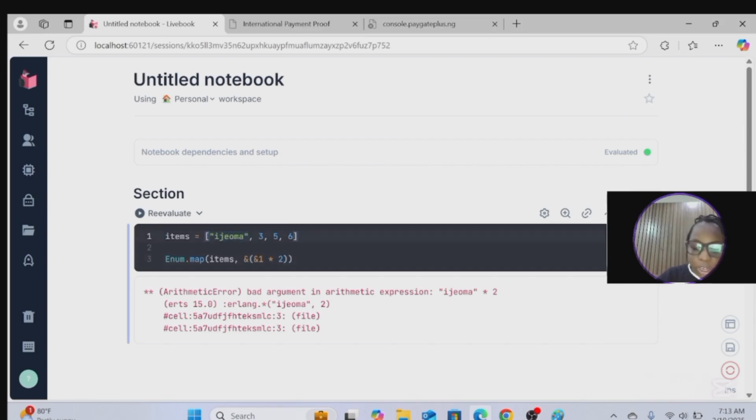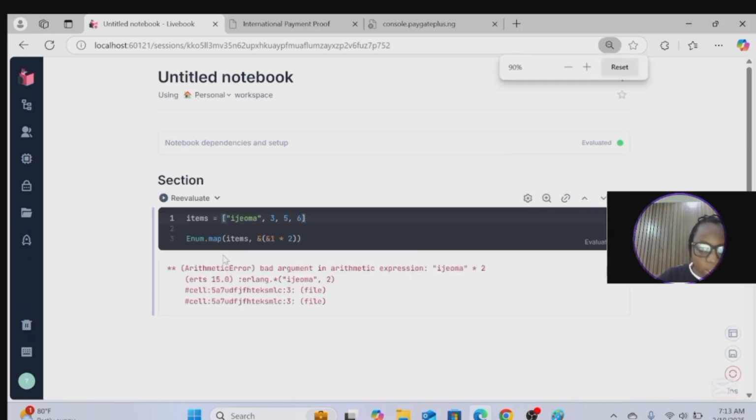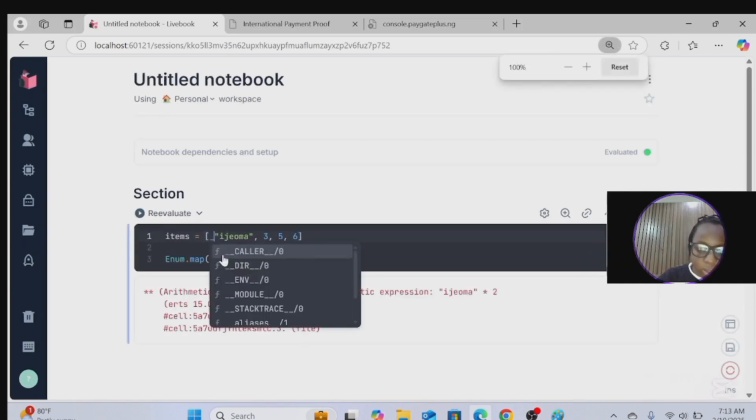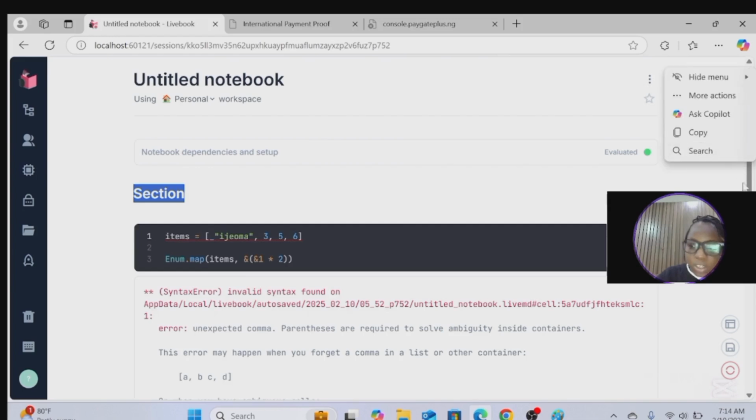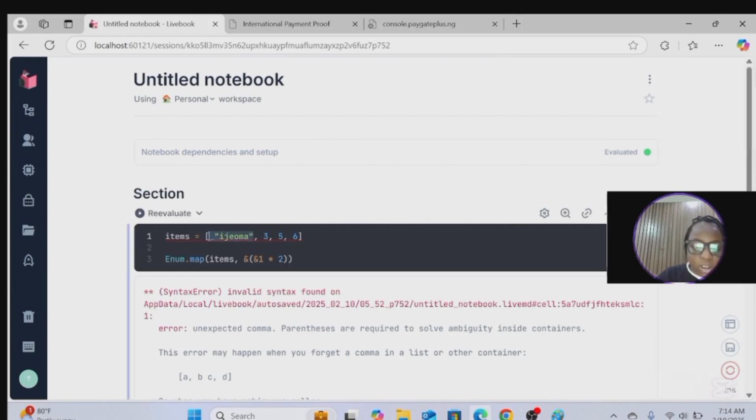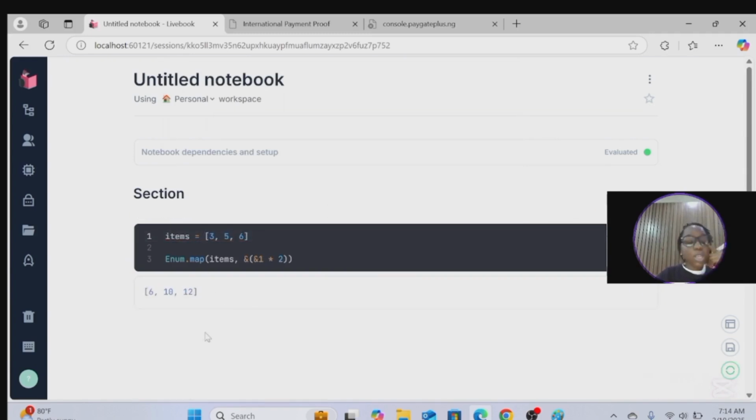So I'm doing it like this. It's better you just remove the value and let's have this. So you get 6, 10, 12. Now imagine I didn't want to iterate. I just wanted to get them back. So I'll get them again now.